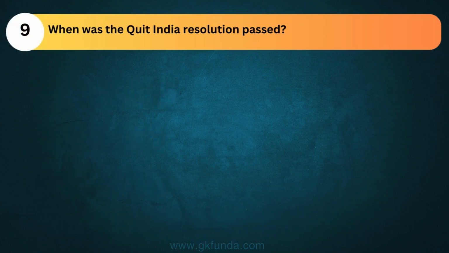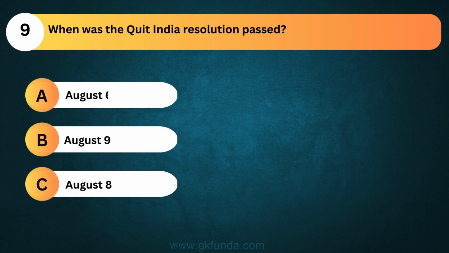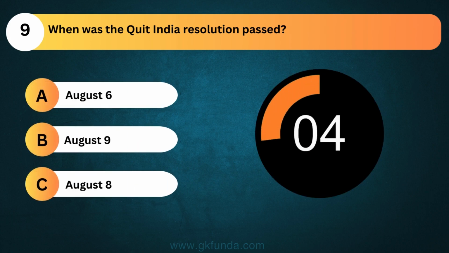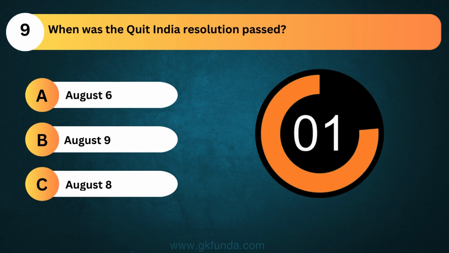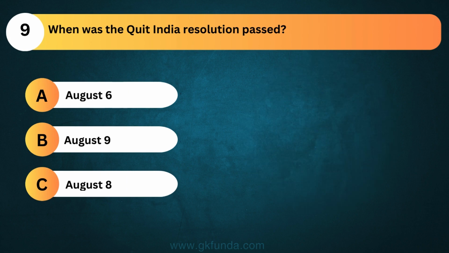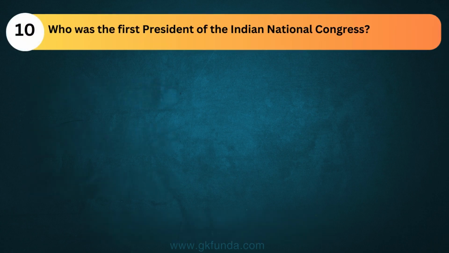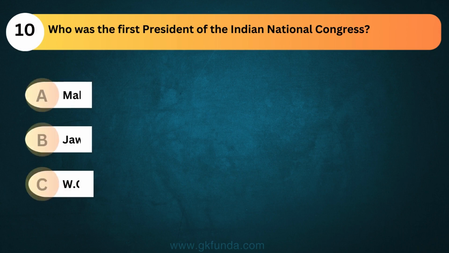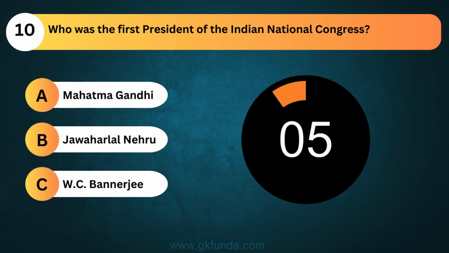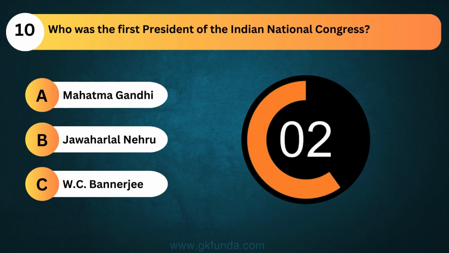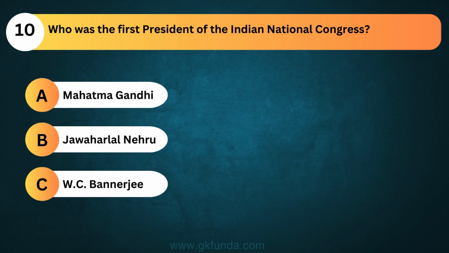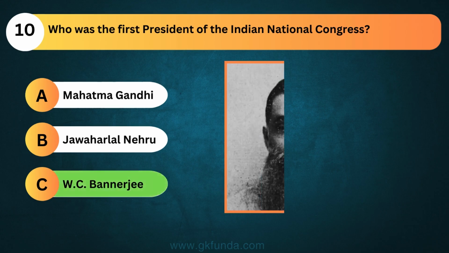When was the Quit India Resolution passed? The answer is option C, August 8th. The Quit India movement was launched by Mahatma Gandhi on August 8, 1942, demanding an end to British rule. Who was the first president of the Indian National Congress? The answer is option C, W.C. Banerjee.